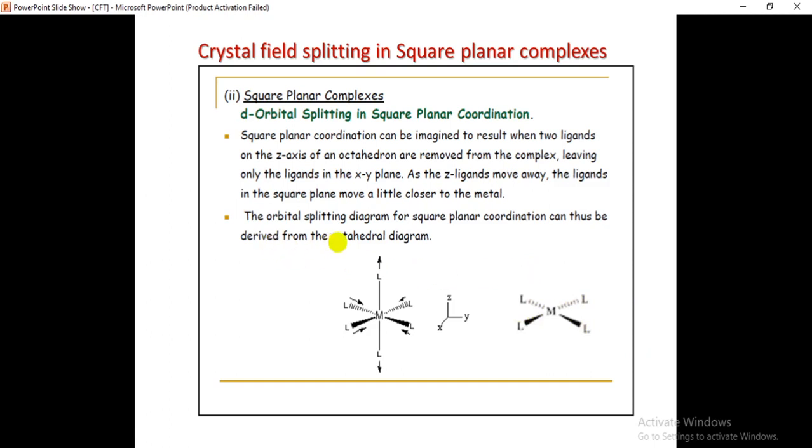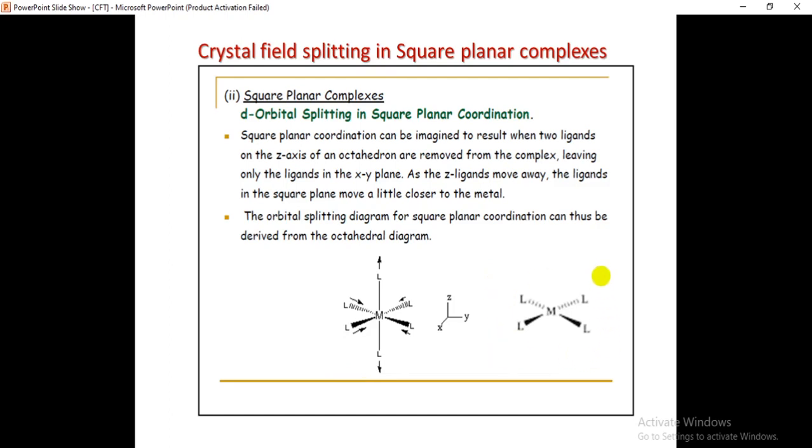The orbital splitting diagram for square planar coordination can thus be derived from the octahedral diagram. By removing these 2 ligands on the z-axis from the octahedral geometry, we get the square planar complexes.